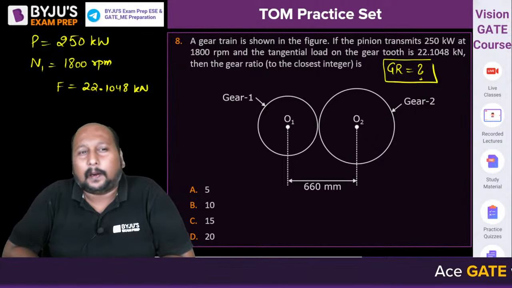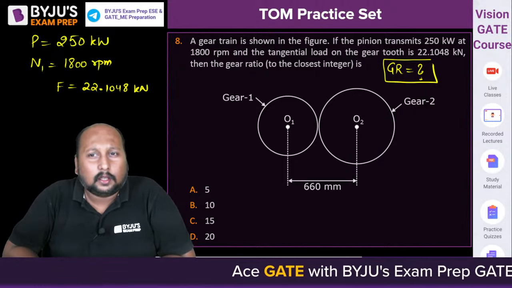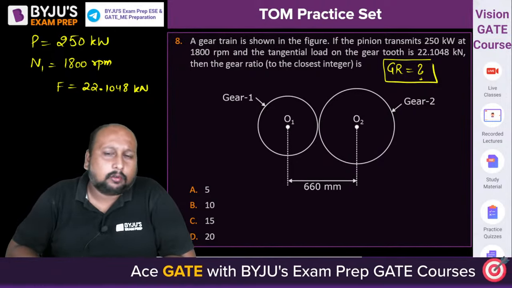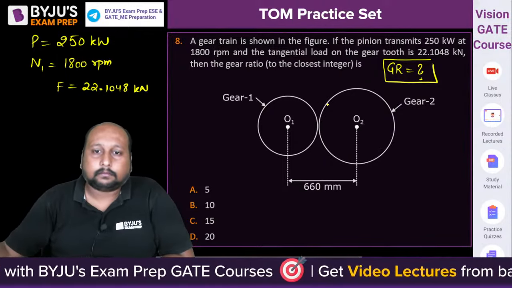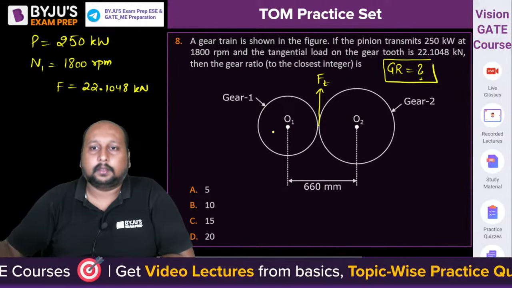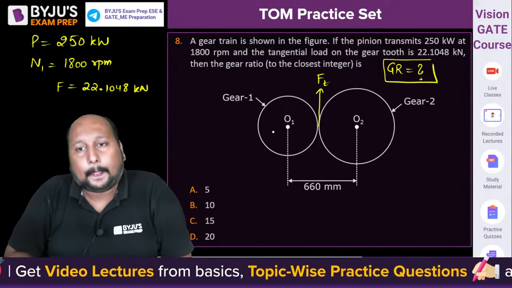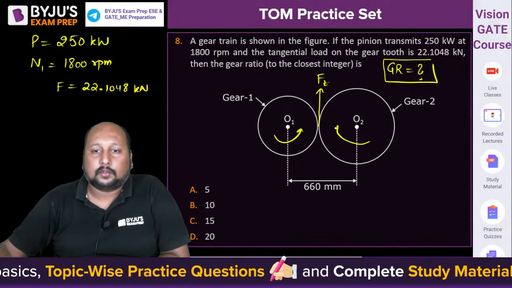They have given you power, they have given you the tangential load on the gear tooth, and definitely the tangential load will be the same for both the gears. That is FT. This is your FT, tangential load. Okay, what will be the answer to this question?